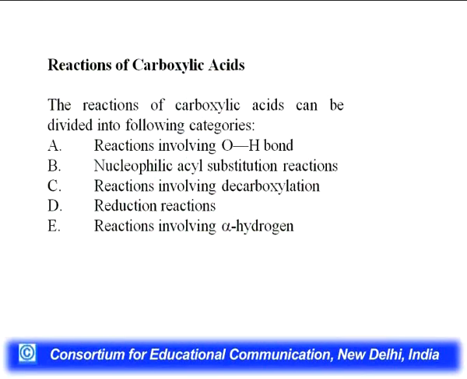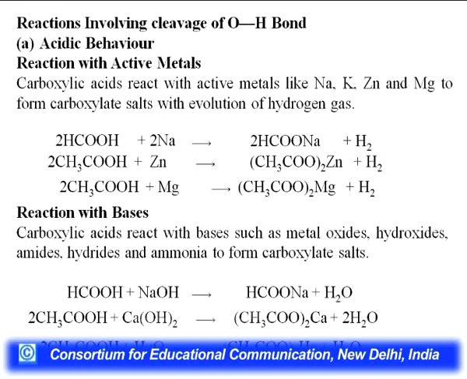Reactions of carboxylic acid can be categorized into 4-5 categories. Number 1, reactions which involve the cleavage of oxygen-hydrogen bond, and next, nucleophilic acyl substitution reaction. Third, reactions which involve decarboxylation, and reactions which involve reductions. Next, reactions which involve alpha hydrogen, meaning the preparation of acid halides. First of all, I will discuss the reactions involving cleavage of the OH bond.